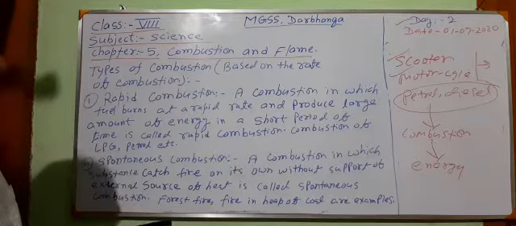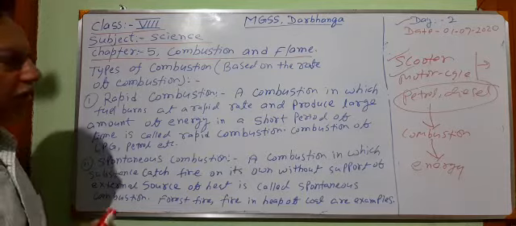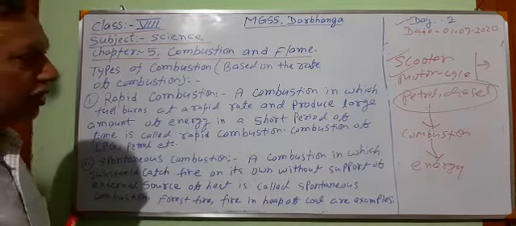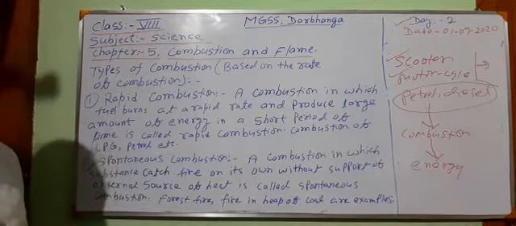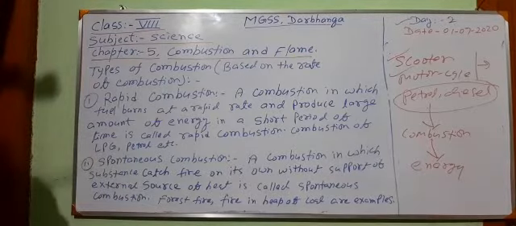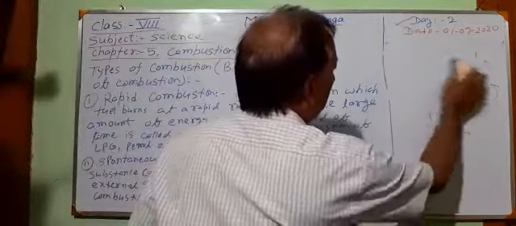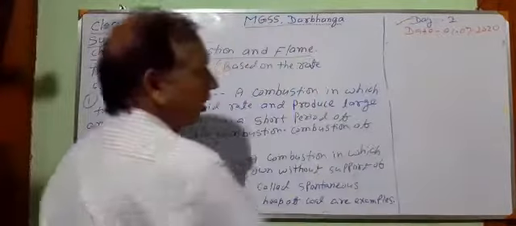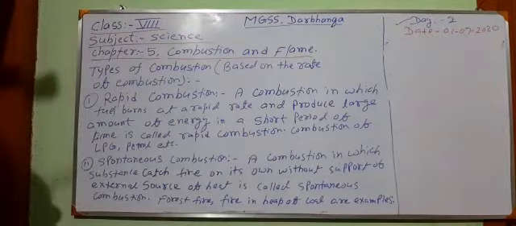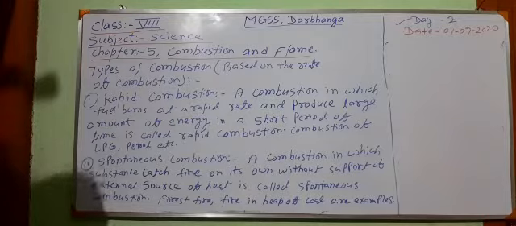Clear? We have read what combustion is and what the importance of combustion is. Combustion is a chemical process in which a combustible substance combines with oxygen and releases energy. Second, combustion is very necessary for our life. Digestion is also a type of combustion. Burning and combustion are the same word. Burning is a common word and combustion is a scientific word which is used in place of burning.